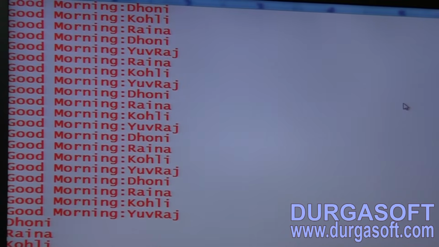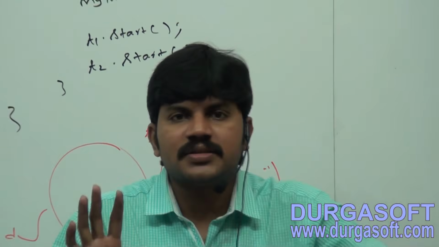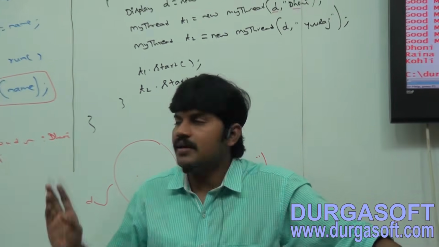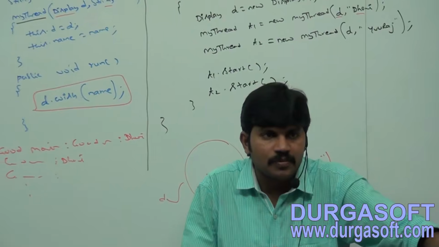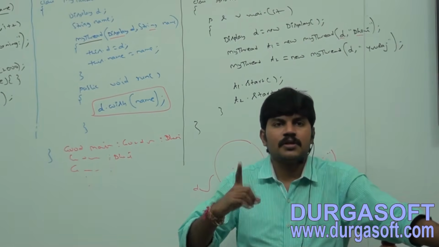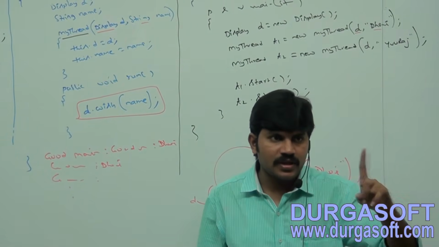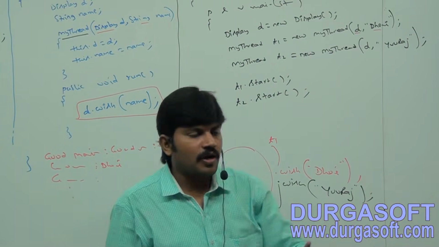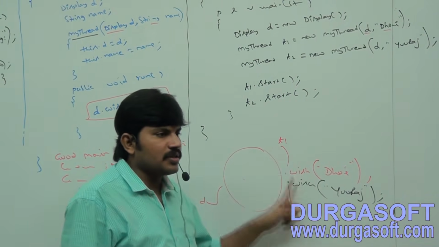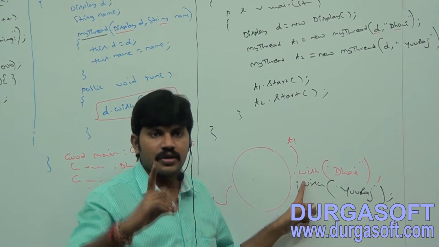Is it the regular output or irregular output? Irregular output. Why did this irregularity or problem come? At a time, multiple threads are allowed to execute the wish method simultaneously. That's why the problem is coming. Sir, my wish method should be executed by only 1 thread at a time. On the given display object, only 1 thread is allowed to execute. Remaining threads are not allowed to execute.